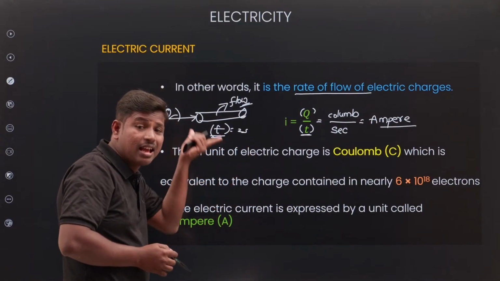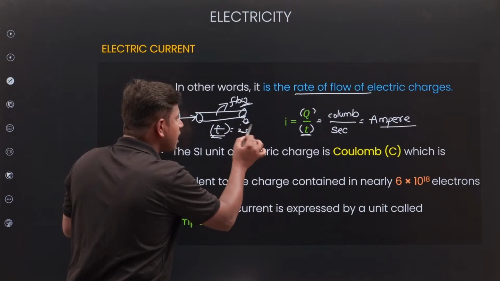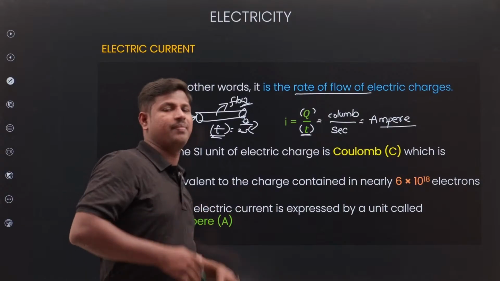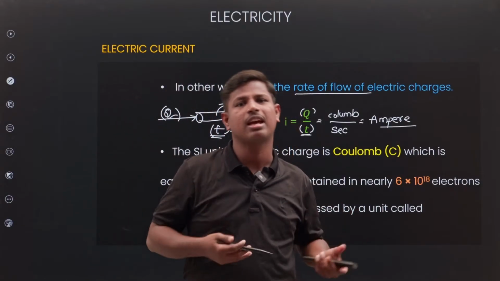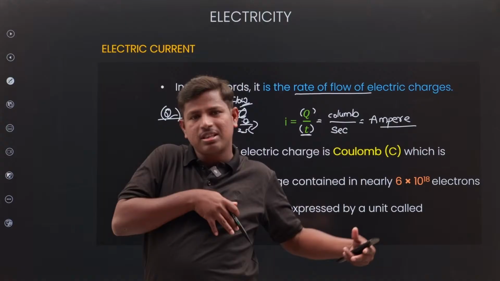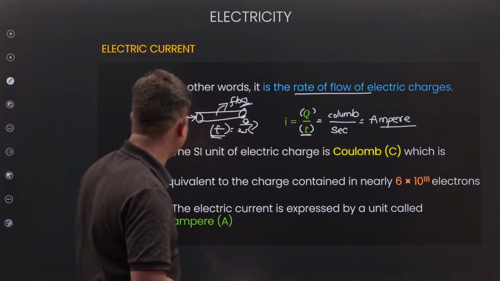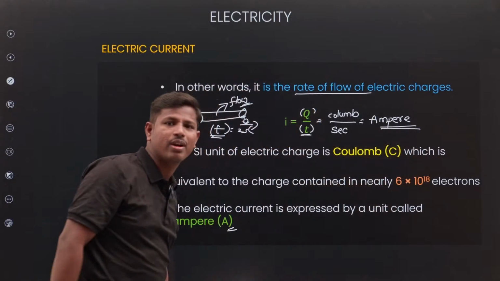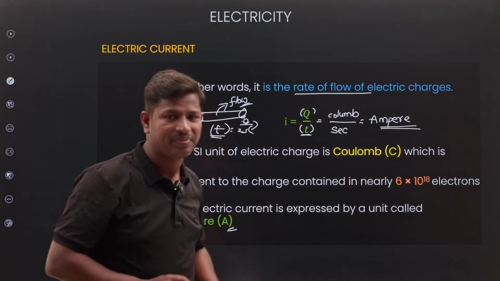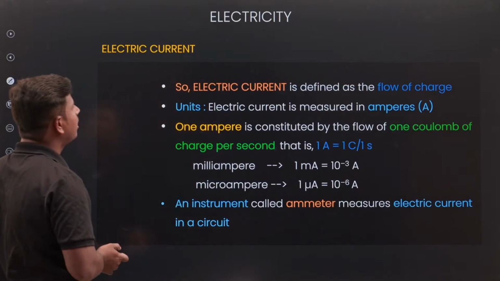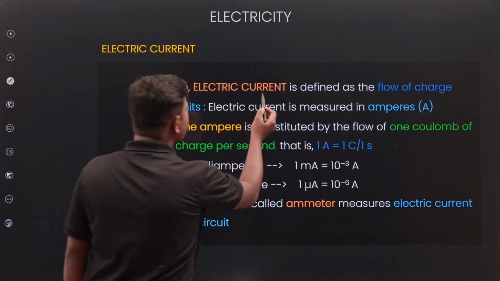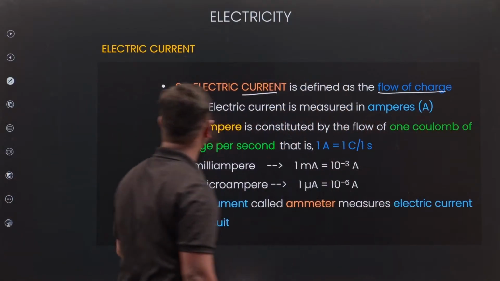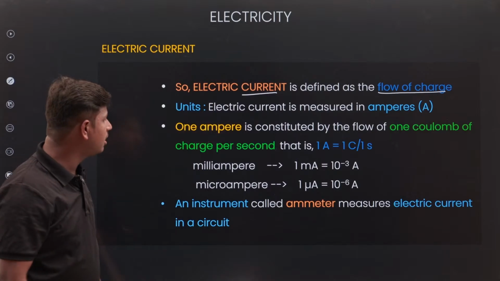In 2 seconds, charge passes. That is called electrical current. How much charge is present in a given time? Next, what is the unit of current? Ampere. Electrical current is defined as the flow of charge, and the unit is ampere.